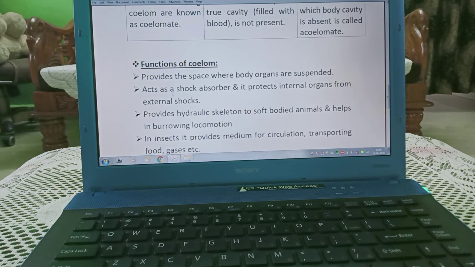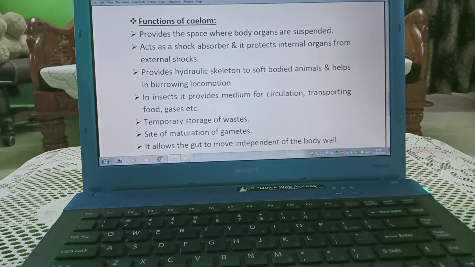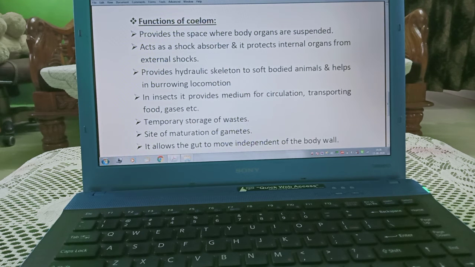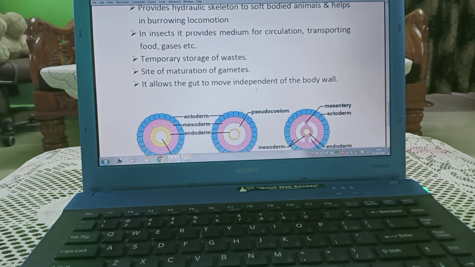Functions of coelom. It provides the space where body organs are suspended. It acts as a shock absorber and protects internal organs from external shocks. It provides a hydraulic skeleton to soft-bodied animals and helps in burrowing and locomotion. In insects, it provides a medium for circulation, transporting food, gases, etc. Temporary storage of waste.